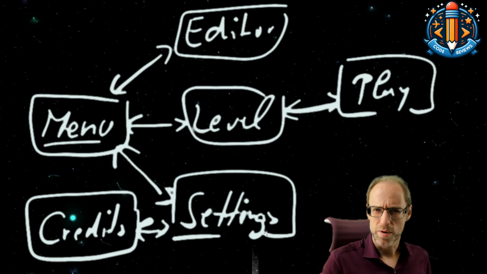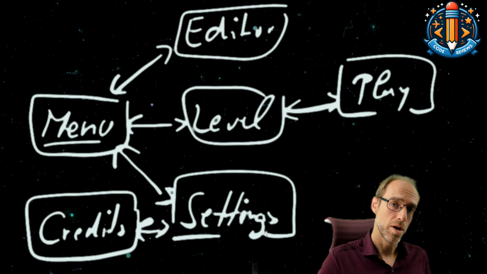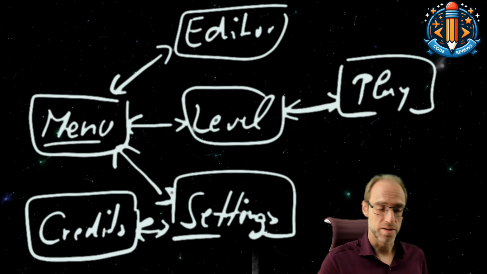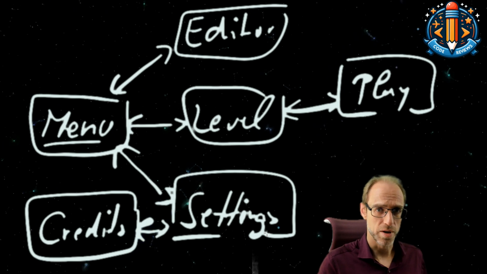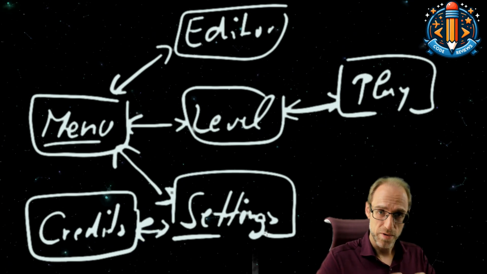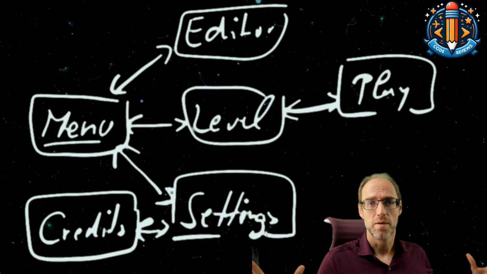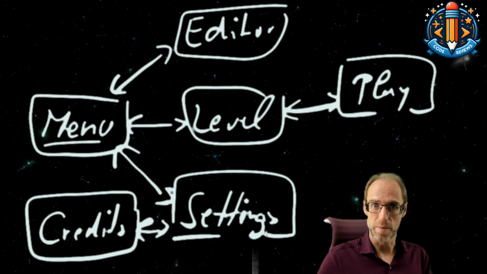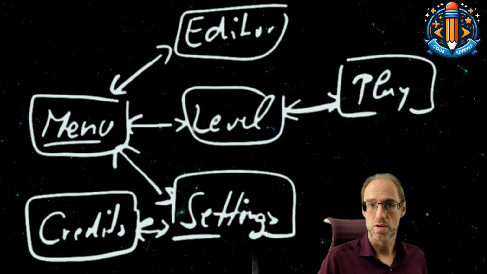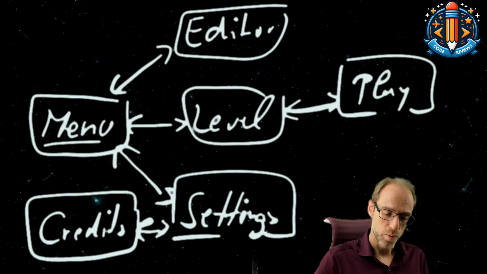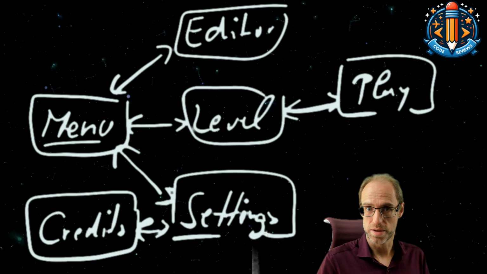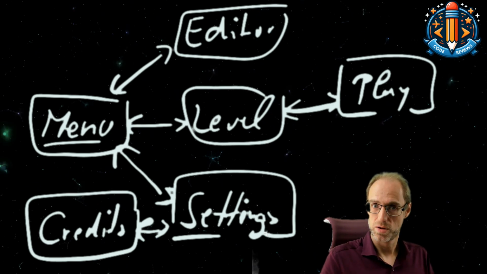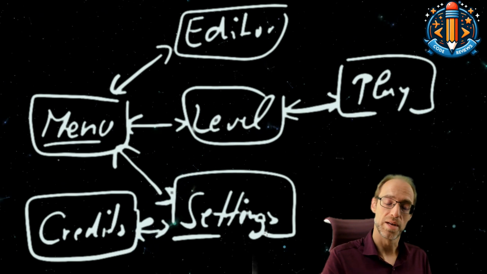So the goal would now be to have our main class only know the main menu. So we want to cut down on the number of dependencies, because dependencies are always bad for us in software development. We don't want to have dependencies to everything in the game if the main menu is sufficient, and that can handle all the follow-up dependencies. One problem that we have to solve is basically how do we deal with the cyclic relations on credits going back to settings, going back to the main menu one step at a time.